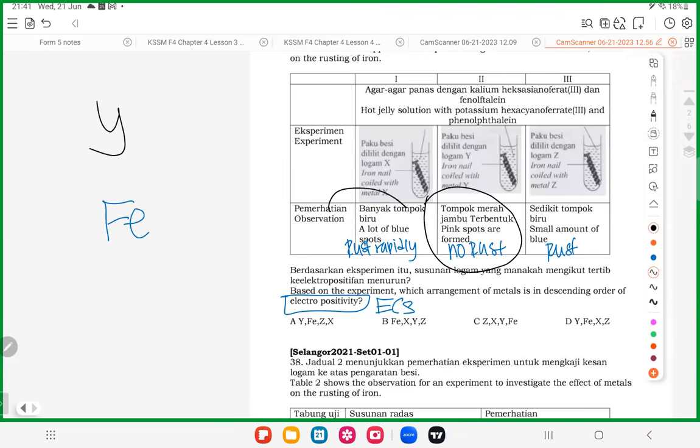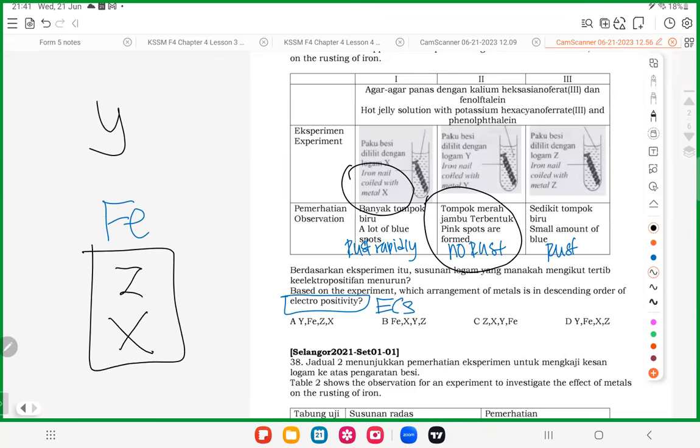Now these two got rusting. If you got rusting, what does it mean? They must be lower than iron, right? The lower you are, the more you speed up the rusting. So who speeds up the most? Metal X. So metal X should be at the bottom. Metal Z should be here. The lower you are, the more you speed up the rusting, the more blue spots you are getting. So far, so good.